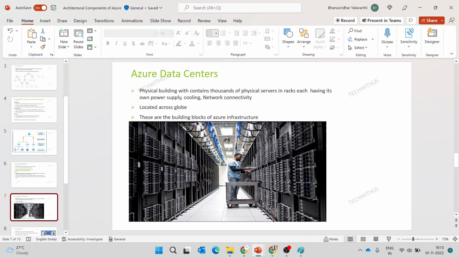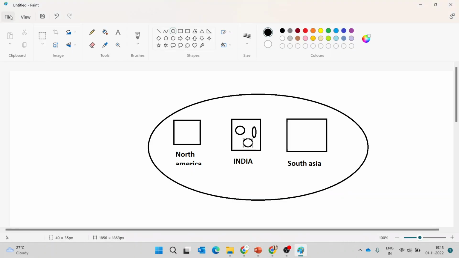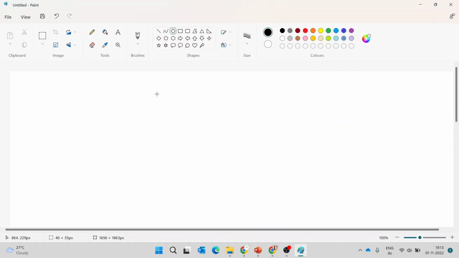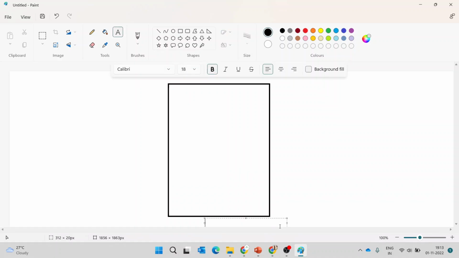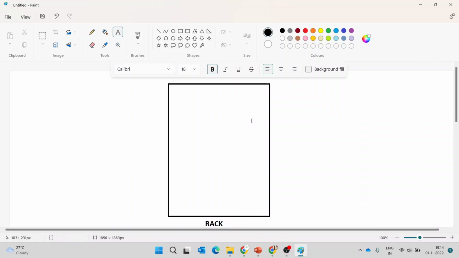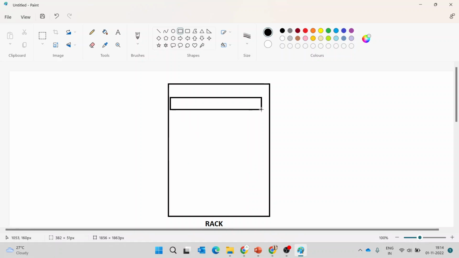And the Azure data centers, the actual data centers look like this. The data center structure will be like this. I'm drawing the... This is called a rack. There will be n number of racks in each data center, and each rack will have a number of servers. Based on the rack capacity, we'll have a number of servers.